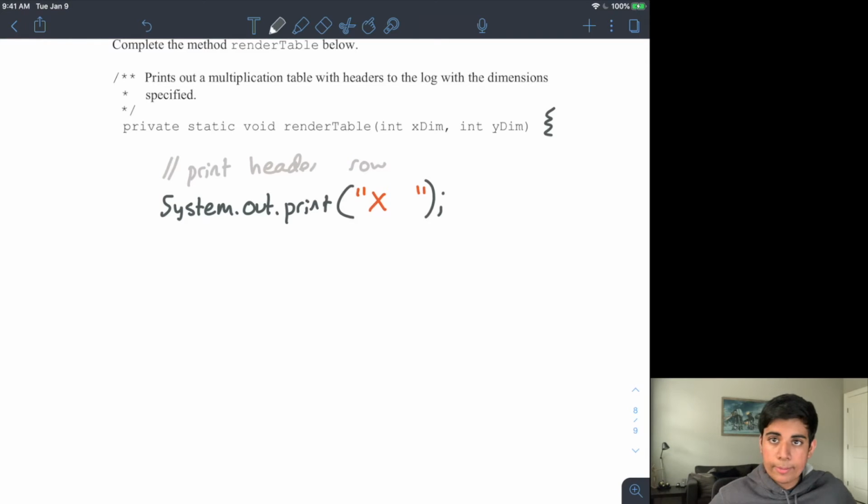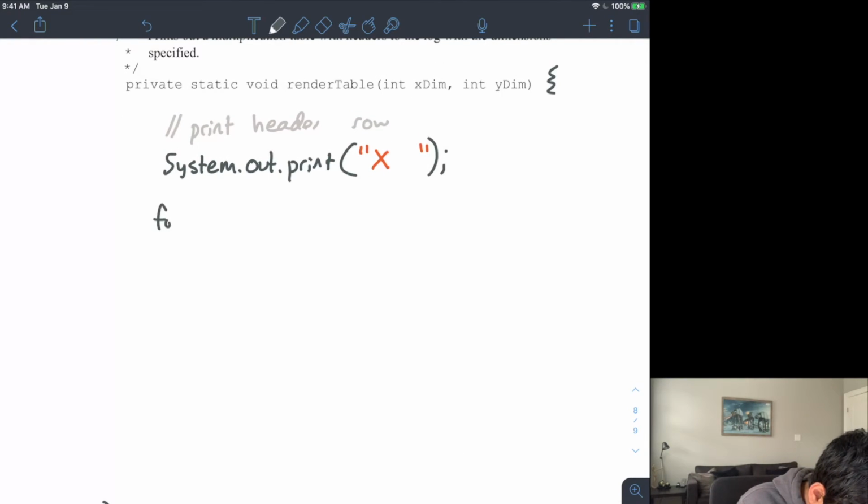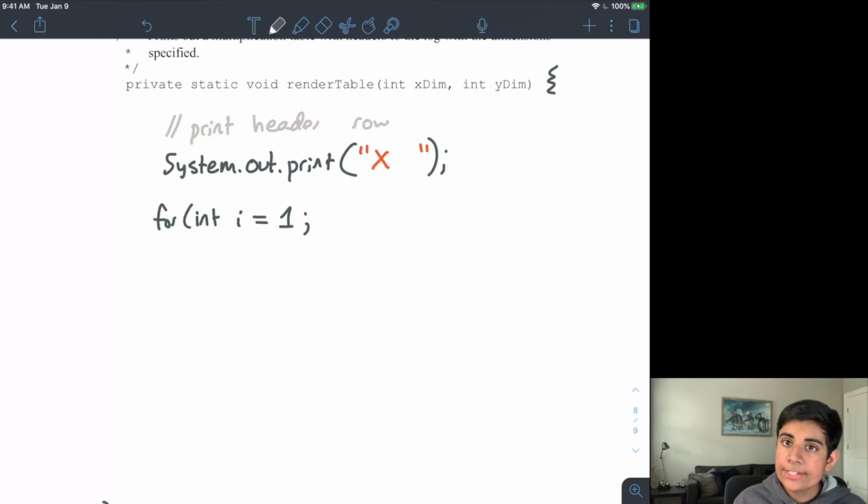So what I can do here is another for loop, but I'm going to be doing it a little bit differently this time. So I'm going to do for int i equals 1. This time I'm going to change my counter to 1, so initially it is 1. And instead of my condition of i being less than my x dimension, I'm going to say that it needs to be less than or equal to my x dimension.